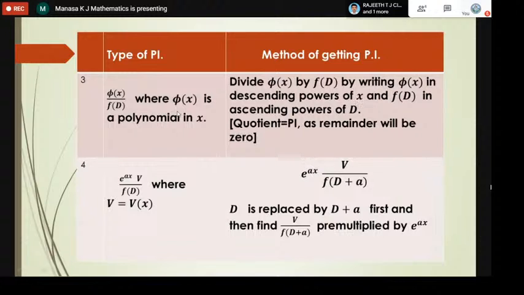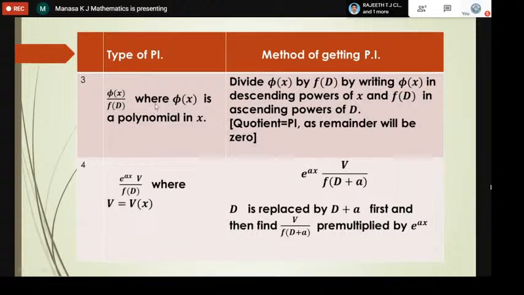Okay, the numerator should be in decreasing order, descending powers of x, and the denominator f of d in ascending powers of d. So here it is increasing order, and the numerator is decreasing order. Then only you divide them. After dividing, whatever quotient you get is the particular integral, or yp, the solution. But remember, the remainder should be equal to 0. You make the remainder 0, then you see what quotient you are getting. The quotient is itself the particular integral.